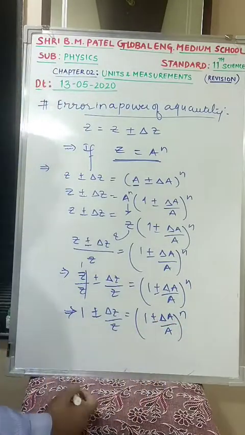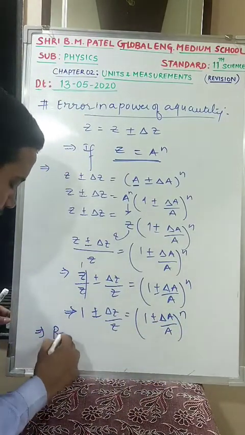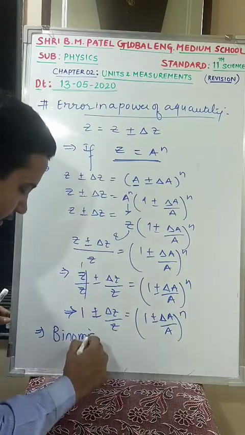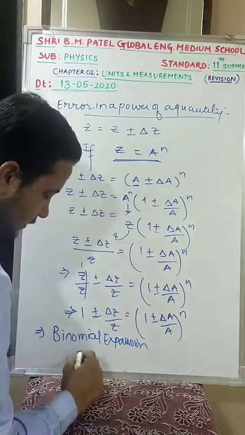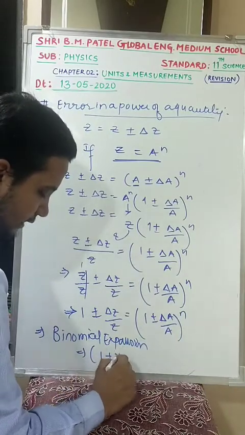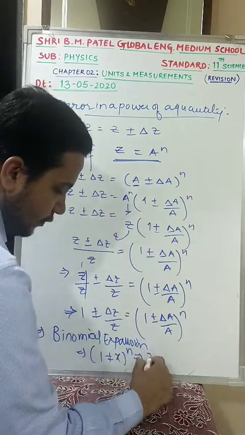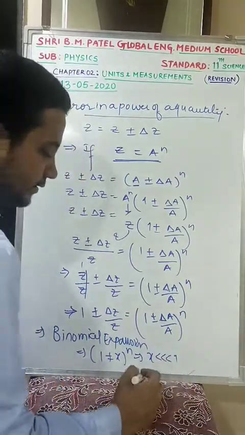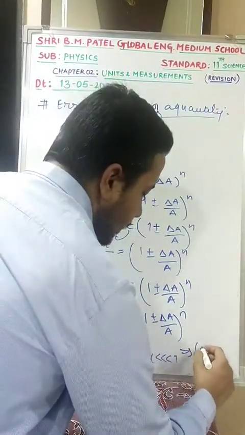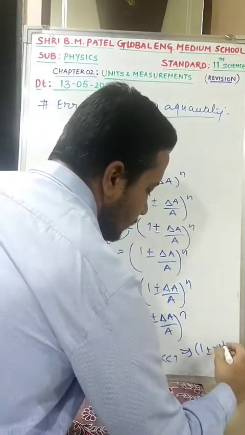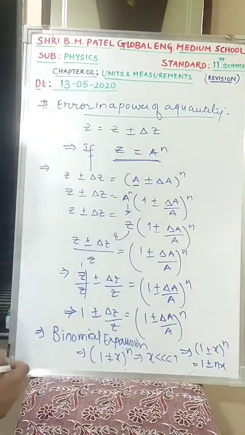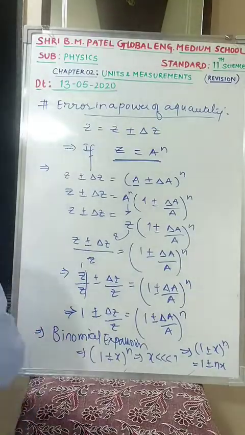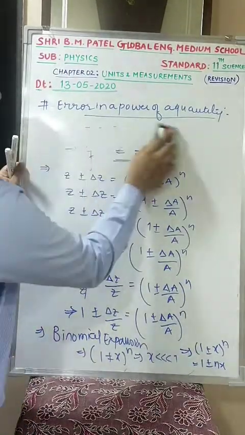Is this clear? Now we do know the binomial theorem. What is binomial theorem? Binomial expansion says that if it is 1 plus or minus x raised to n, and if your x is much less than 1, then the value of 1 plus or minus x raised to n is equal to 1 plus or minus nx. This n will come over here in multiplication with x. Clear? So I can move ahead.